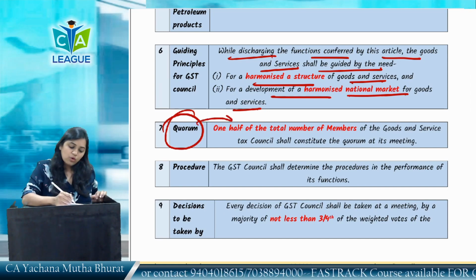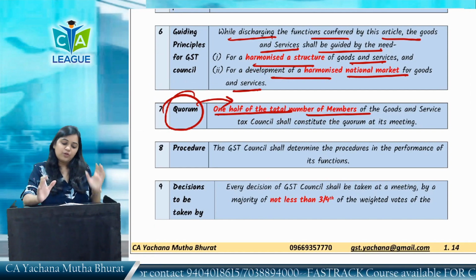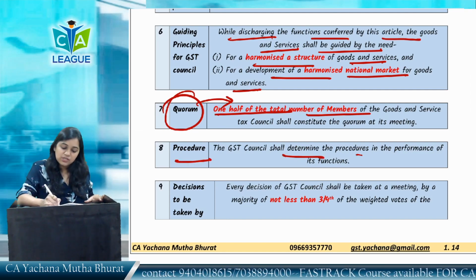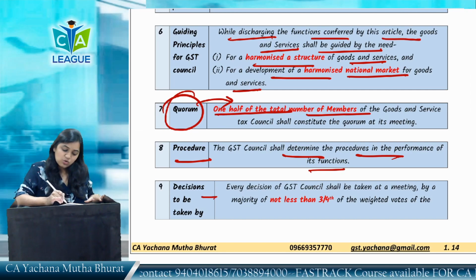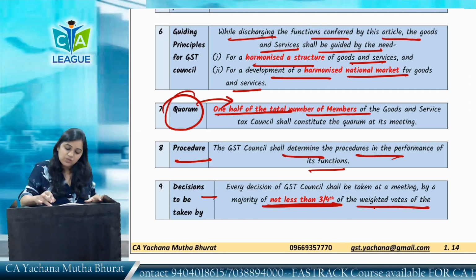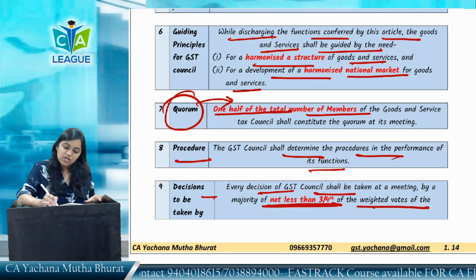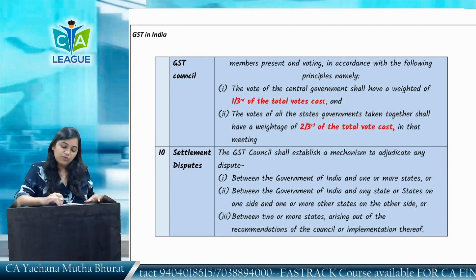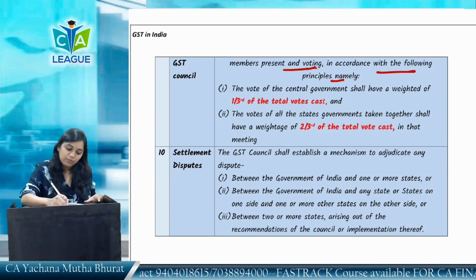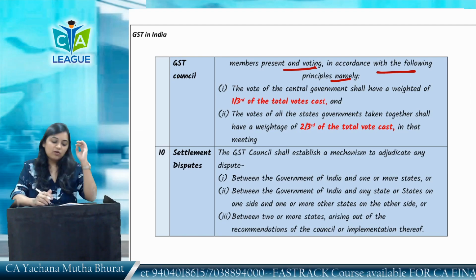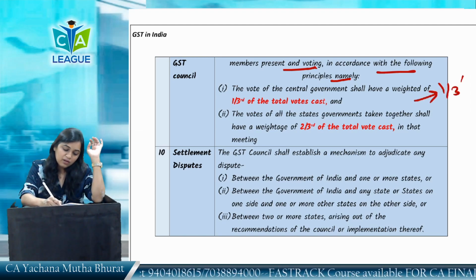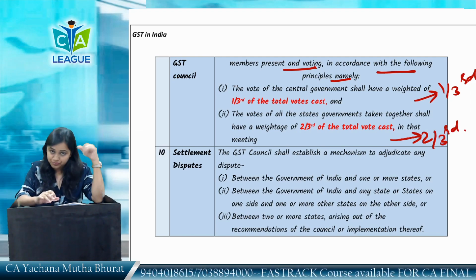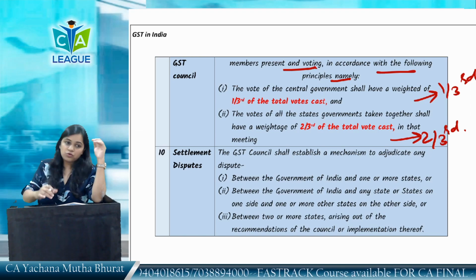What will be the quorum? One half of the total number of members. Half of the total number of members should be the quorum. The procedure: the GST Council shall determine the procedure in the performance of its functions. Decisions to be taken by not less than 3/4 of the weighted votes. Every decision of the GST Council shall be taken at the meeting by a majority of not less than 3/4 of the weighted votes of the members present and voting in accordance with the following principle. The vote of the central government will have the weightage of 1/3 of the votes cast, and the votes of the state governments together will have the weightage of 2/3 of the votes cast. We'll see a problem in this question and answer book regarding this.